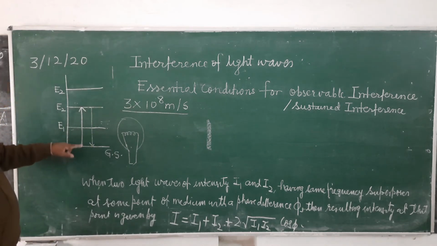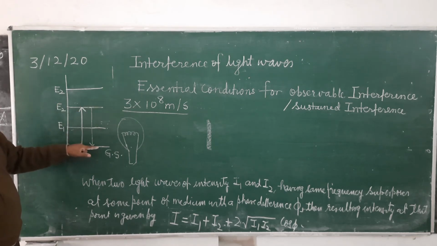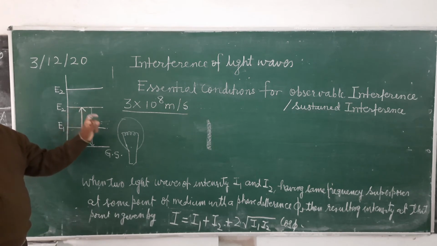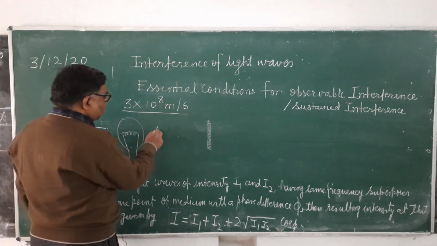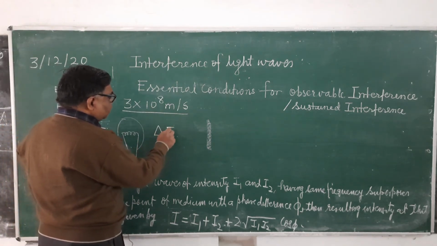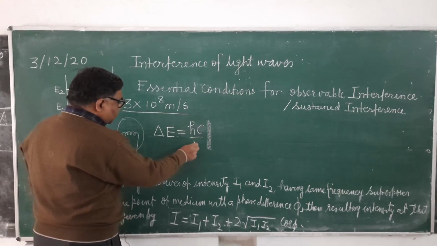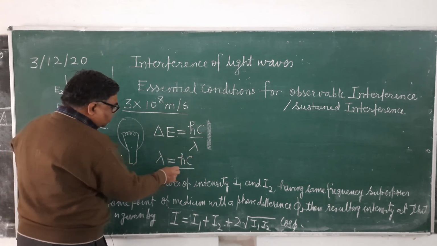Since they reached from here to here by absorbing heat energy, when they come from here to here, they lose the same amount of energy. And corresponding to that radiated energy, a photon will be emitted, whose wavelength you can find by this formula, delta E equals hc upon lambda. So lambda equals hc upon delta E.